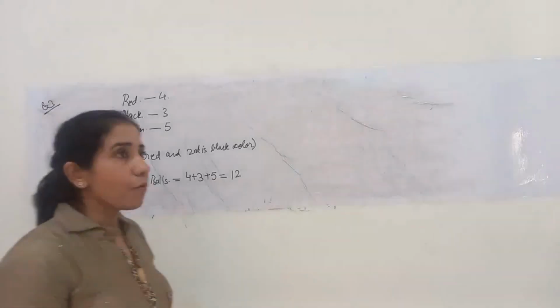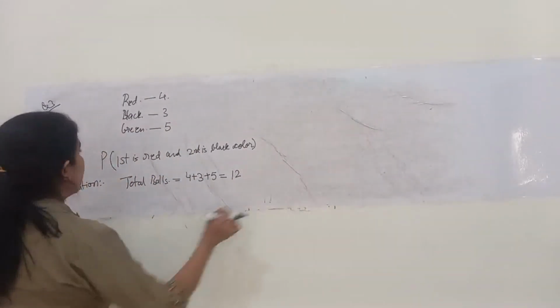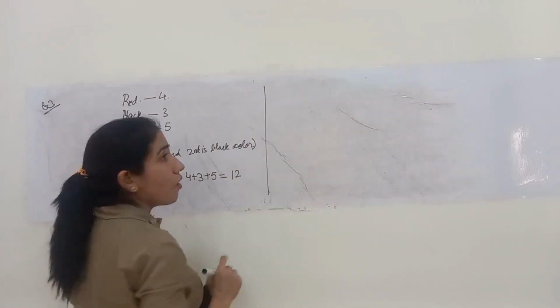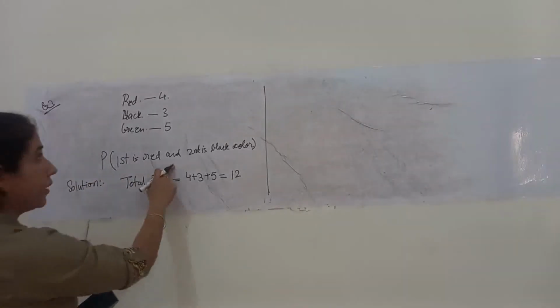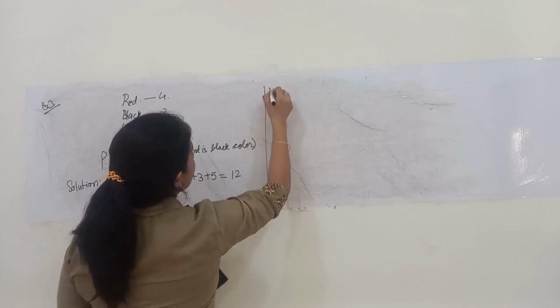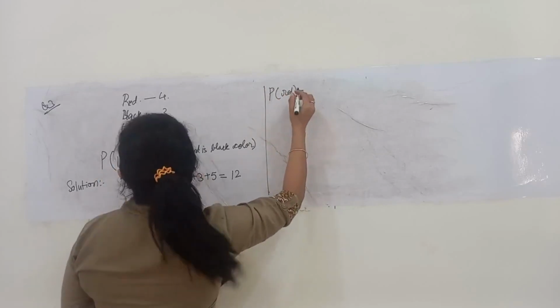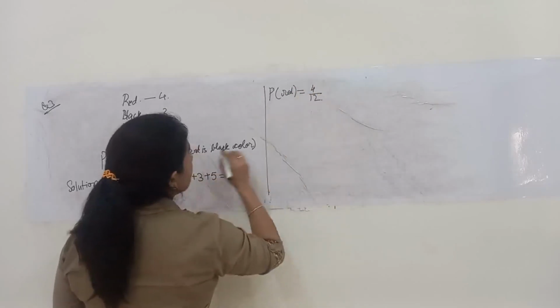So the total number of balls in my bag is 12. Now the probability of getting a red ball in the first chance, right? First we have to take out a red ball. So the probability of taking a red ball is 4 upon 12.